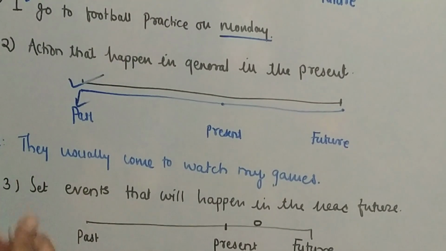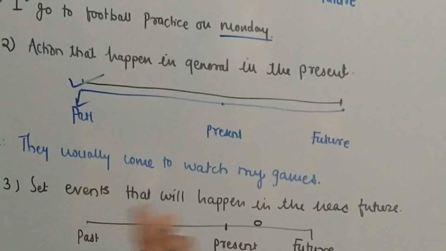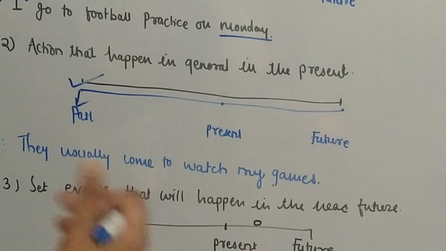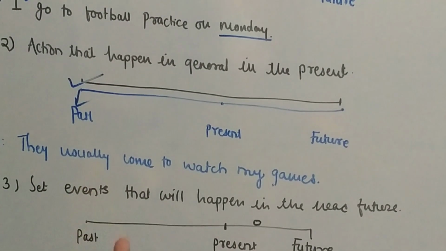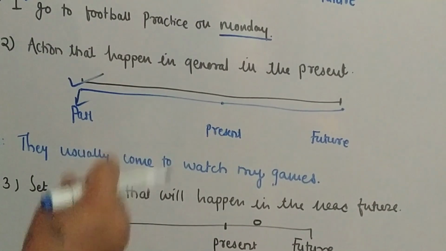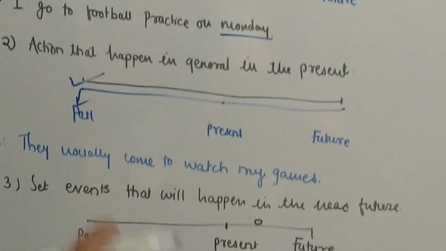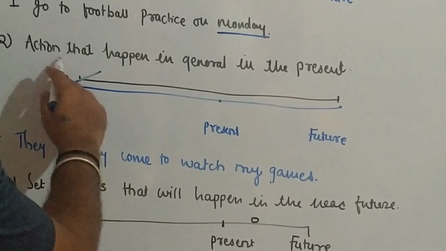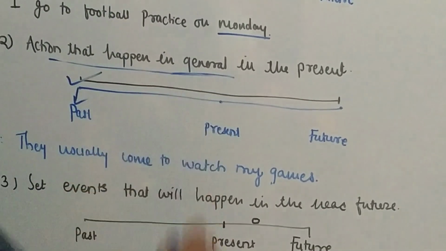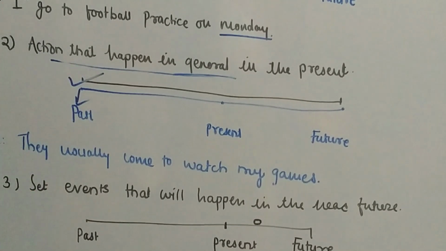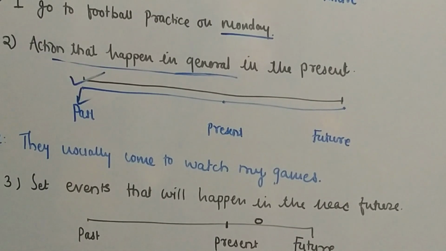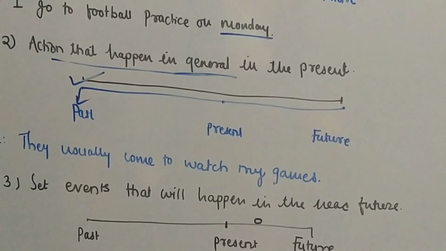Whenever I play games, our supporters, the spectators, are always present to see my games. That's why we use the present tense for actions that happen in general.